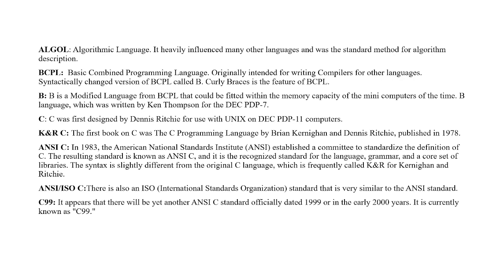And then from B came the C language. C was first designed by N.Rajini for use with Unix on the DEC PDP 11 computers. That was 7 and this was 11.